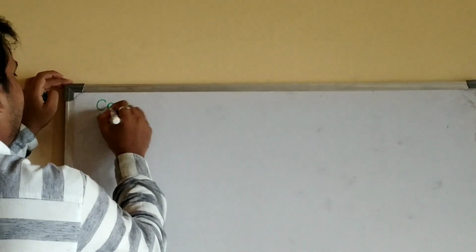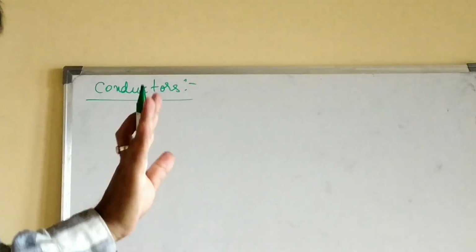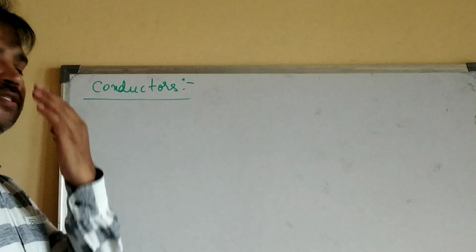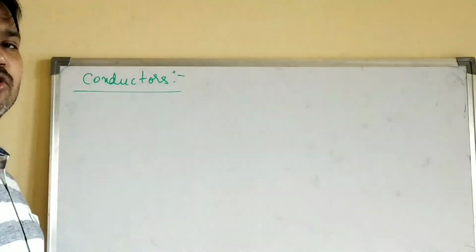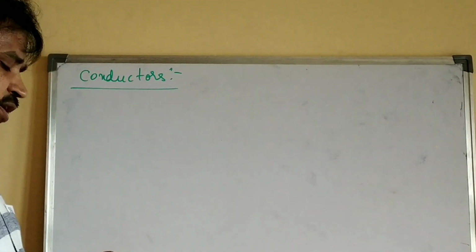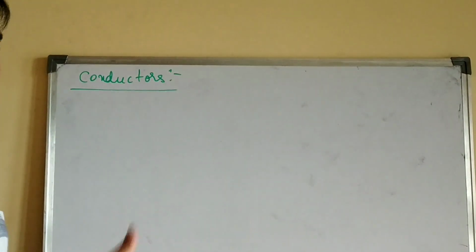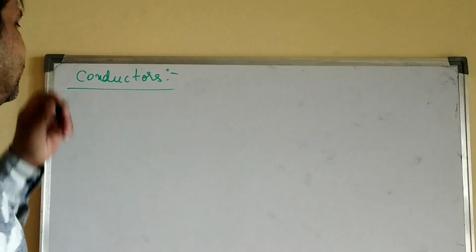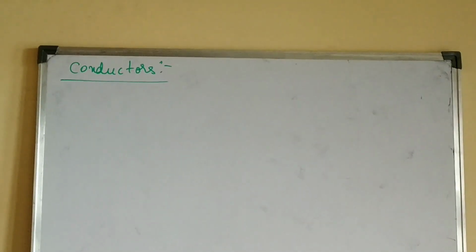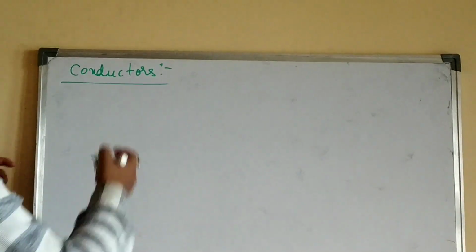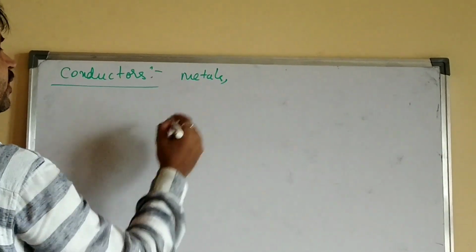Next concept: what do you mean by conductors? Not bus conductor. What do you mean by conductors? They are those substances which easily allow the flow of charges, in which the charges will flow very easily. They are called conductors. Conductors are the materials through which electric charge passes very easily. Examples for conductors: almost all metals, then electrolytes.